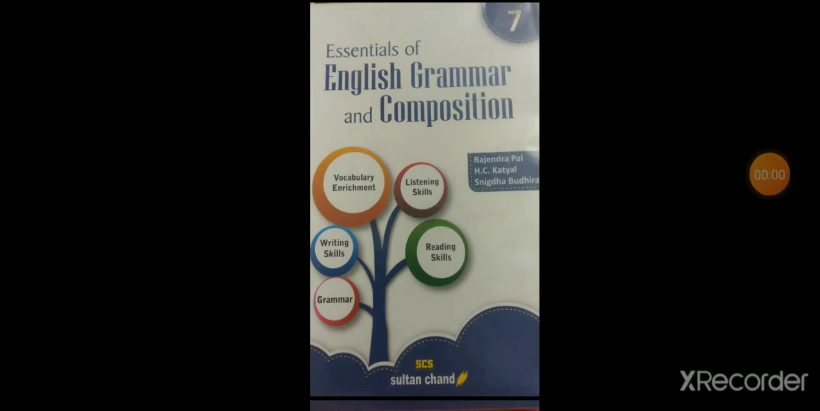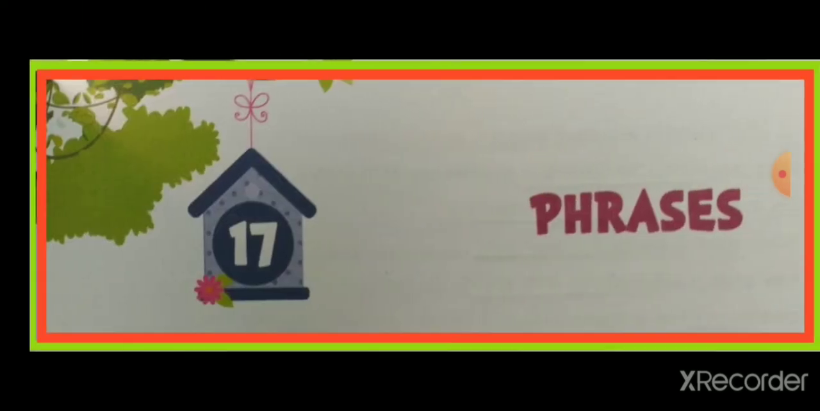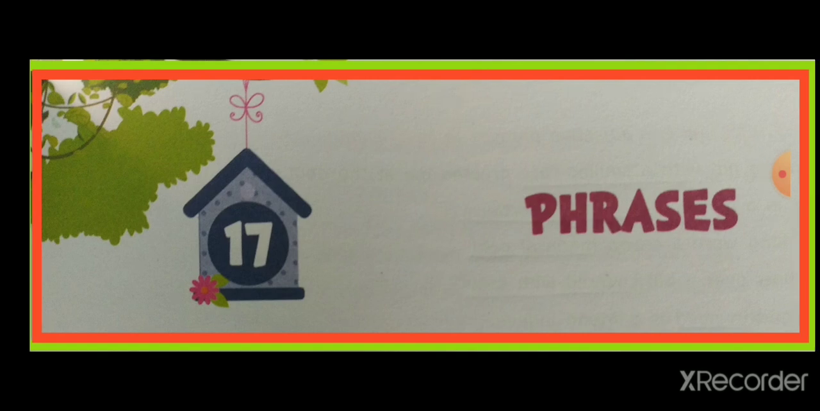Dear students, today we are going to do chapter number 17 of our English grammar book, Essentials of English Grammar and Composition. And the name of the chapter is Phrases. You must have heard this word phrase so many times while doing the grammar chapters, but today we will learn about what is phrase and what are the kinds of phrases.